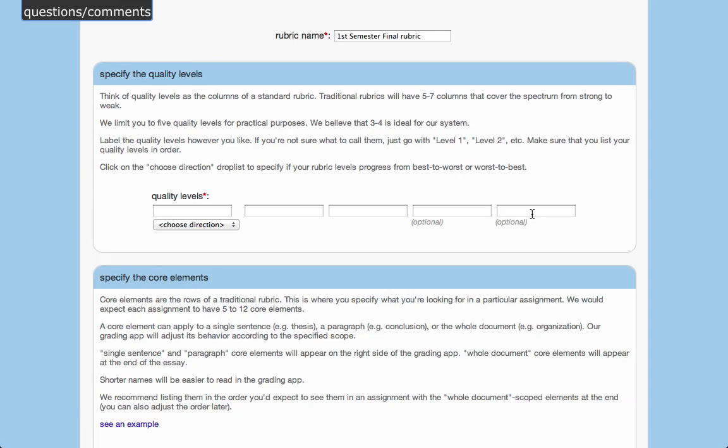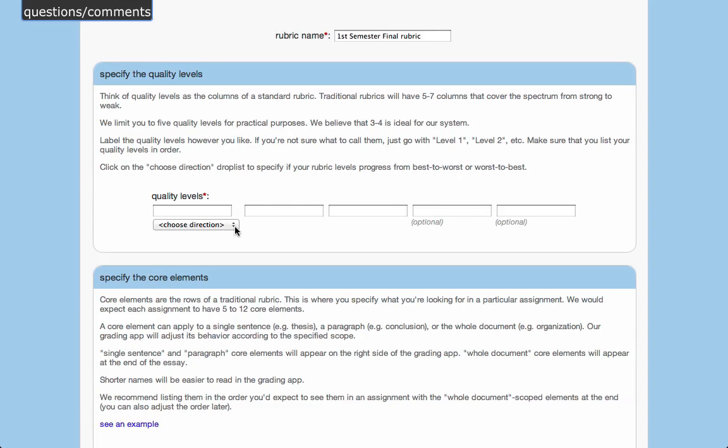I think it gets very difficult to make those distinctions between, what's a level 6 versus a level 7, in these massive rubrics. There's also a practical issue in that anything beyond 5 just gets really cramped when you're looking at it in the grading app, the way that we've designed things. So we'll revisit this as time goes on. If you really need more than 5 quality levels, definitely let me know.